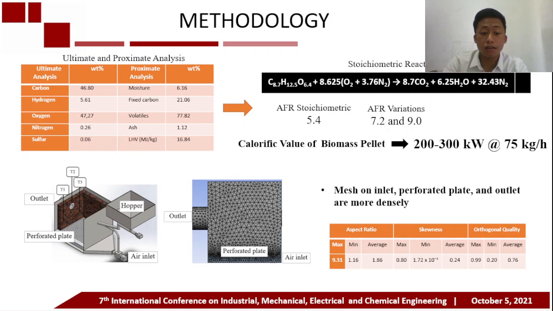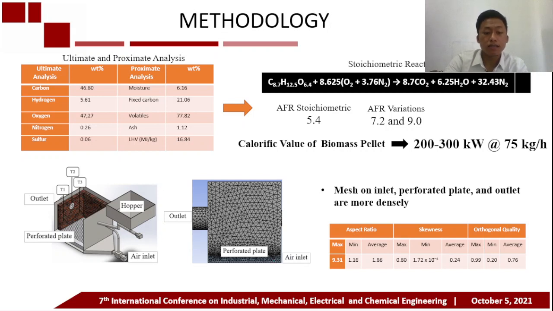By using the calorific value, we can use 75 kilograms per hour for the fuel rate and produce energy between 200 and 300 kilowatts.